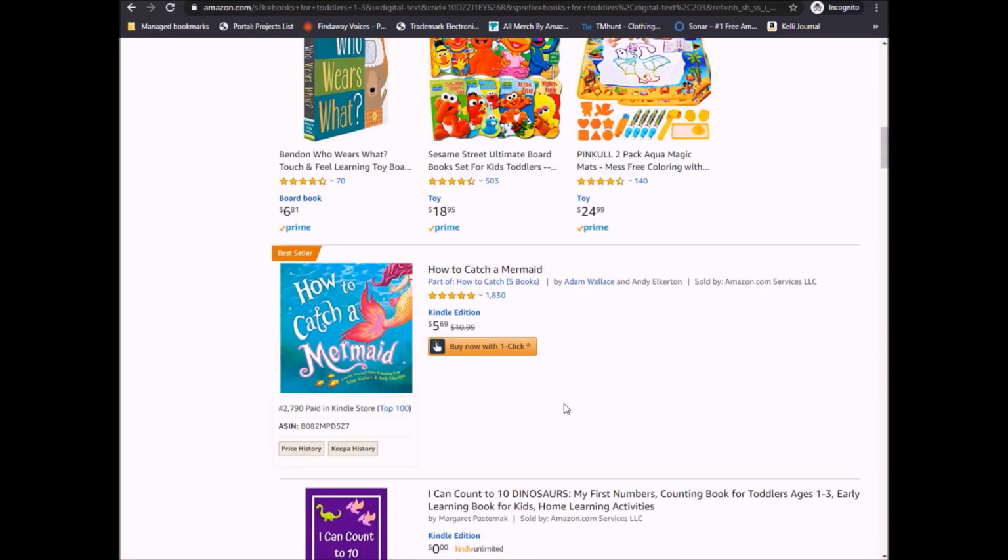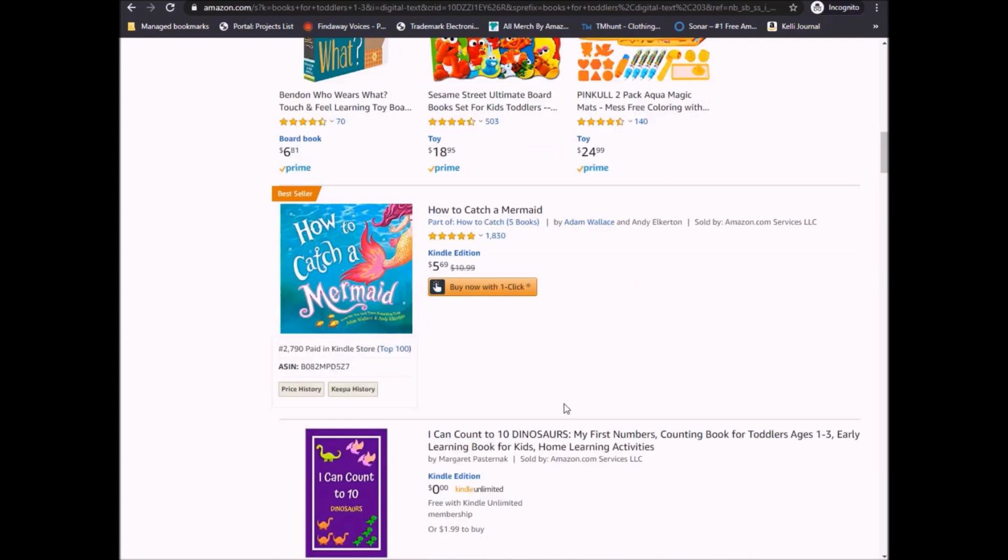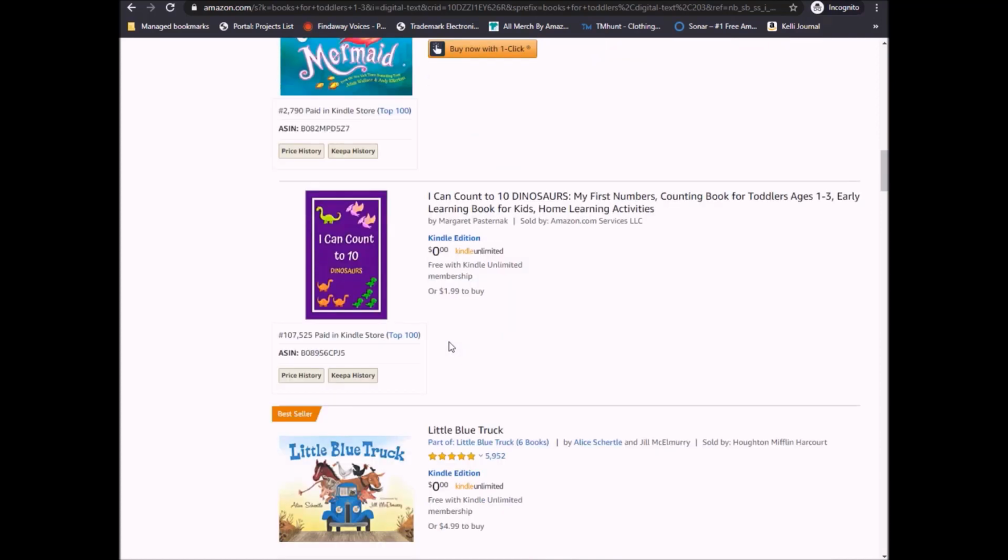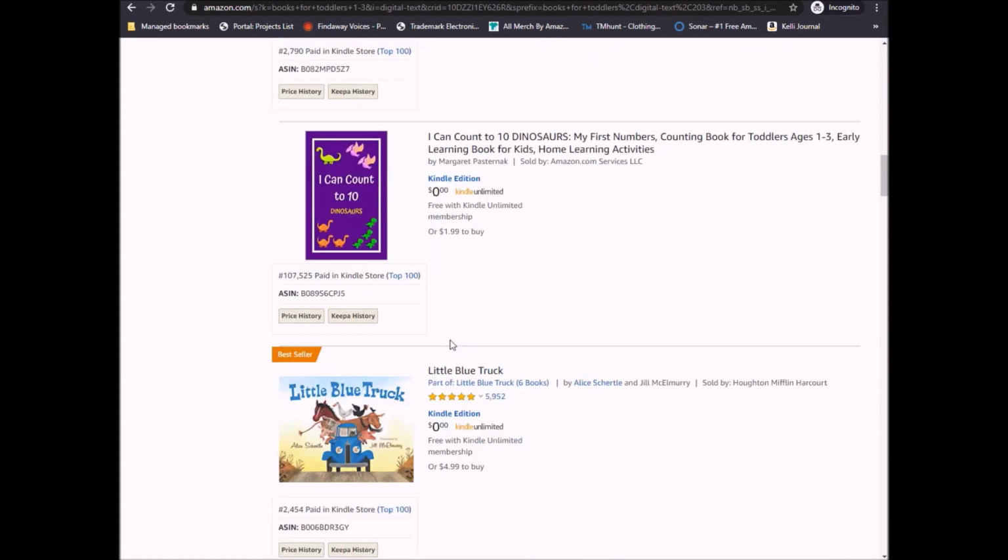And again, keeping in mind the type of book as well. We're looking at Kindle books. So if you see anything that says like hardcovers or spiral bound or board books, you're just looking for Kindle books. 2,700, that's actually a little bit more competitive than I'd like. You'd have to get a lot of sales in order to be able to be at the top of this page. Okay, so then 100,000, that's not bad.